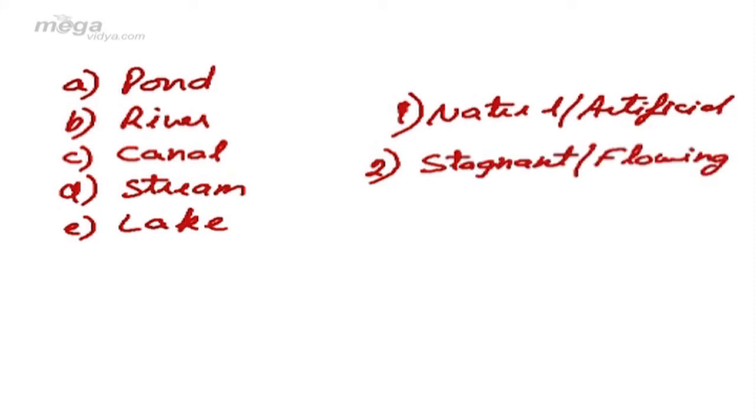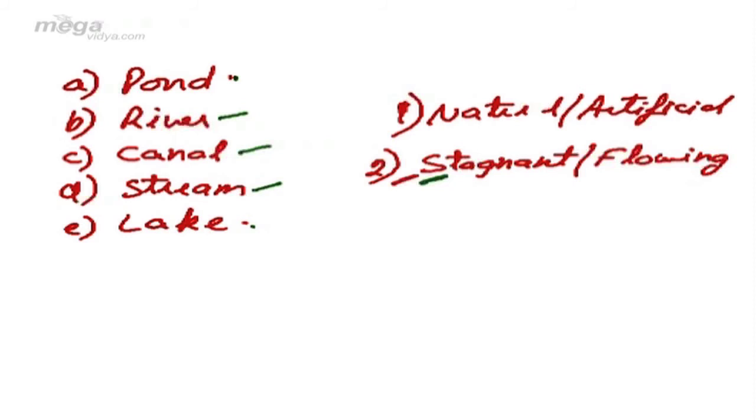Now if you ponder on these two things, you'll come to know that this is not applicable here. Why? Stagnant and flowing water bodies is not applicable here because in pond and lake the water is stagnant, whereas in river, canal and stream the water flows. Since there are two water bodies in which the water is stagnant and three in which the water is flowing, this logic is ruled out in this case. So we are left only with natural and artificial water bodies.